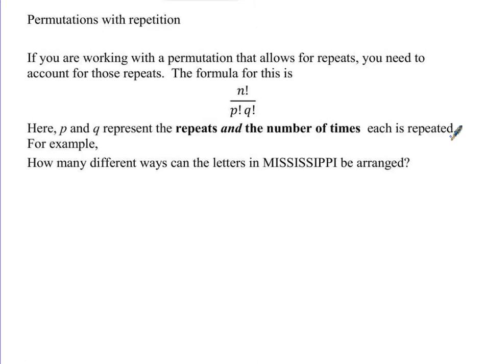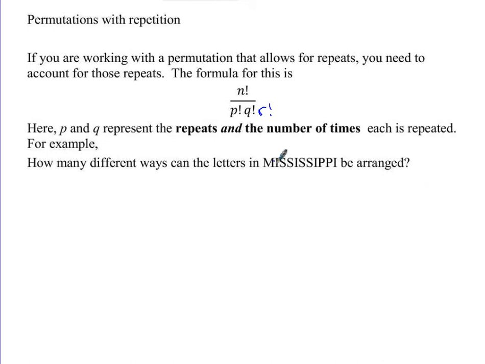If I have something that's repeated, I'll divide by the number of times factorial that that thing is repeated. If I have 2 things that are repeated, then for the first thing that's repeated, I'll divide by the number of times factorial that it's repeated, times the number of times factorial that the second thing is repeated. If I had 3 things that were repeated, I'd have another one on there. That third thing, maybe it's repeated 4 times, so that would be a 4 factorial sitting there. A perfect example of this is how to find the number of different ways that you can rearrange the letters in the word Mississippi.